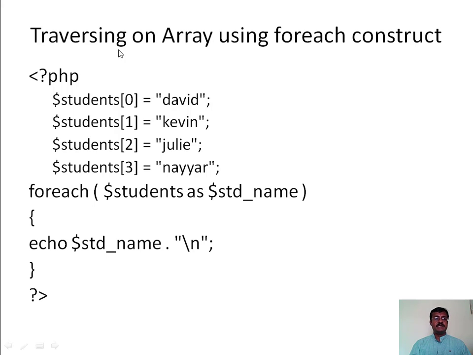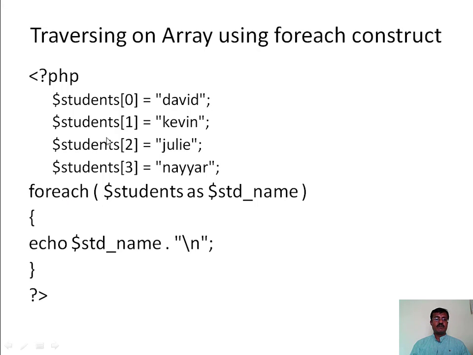Now here is a simple example for traversing arrays using a foreach construct. In the first part, I have created an array called students with 4 elements. Here I am using a foreach loop. This foreach loop allows you to iterate over elements in the array.